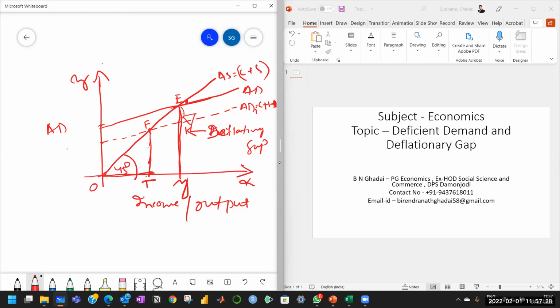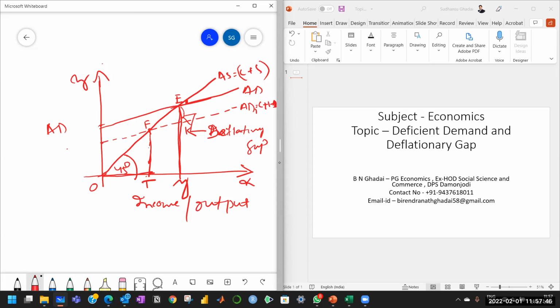Decrease in government expenditure. If the government reduces the expenditure, then also the disposable income level of the people decreases, consumption expenditure decreases, and thereby the situation of deficient demand.